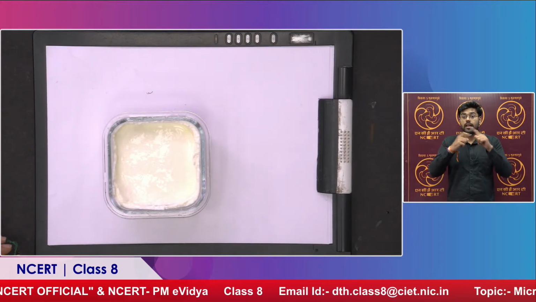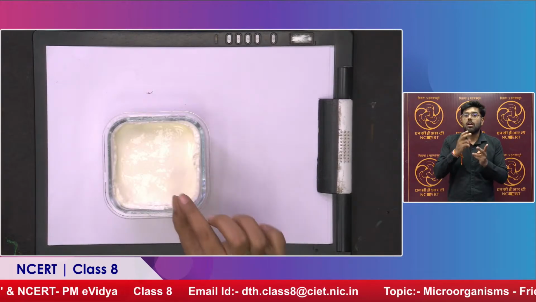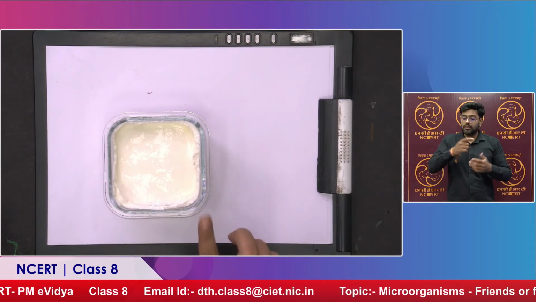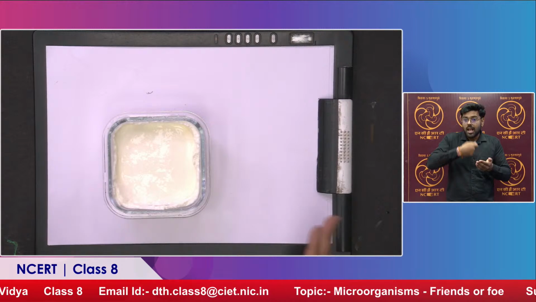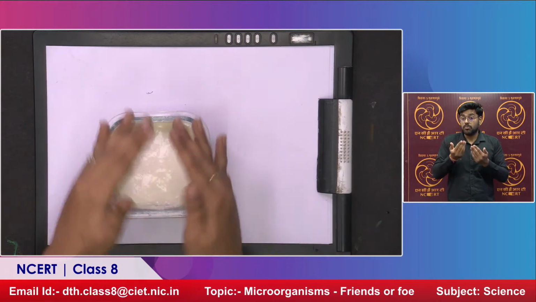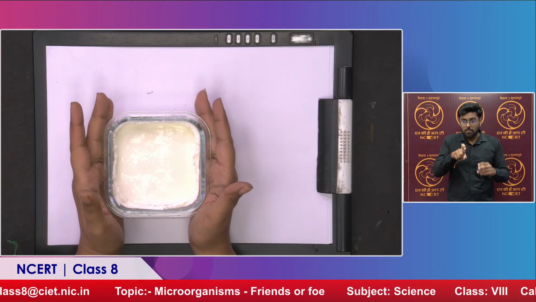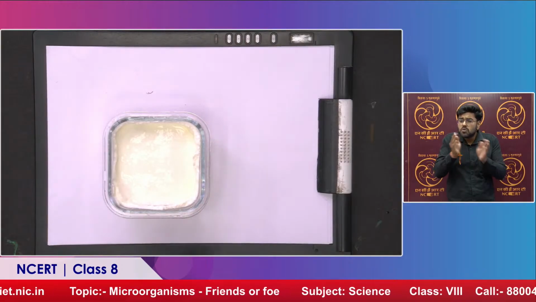Now, how does it turn into curd? A spoonful of this curd can turn, say, 10 liters of milk into curd. How is that possible? This bowl is full of microorganisms. Which microorganism? It is lactobacillus.